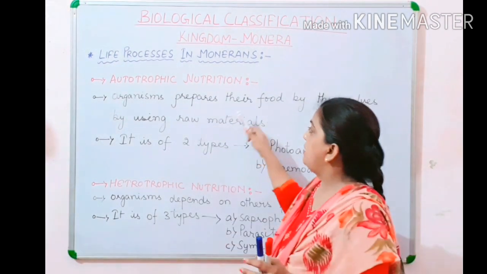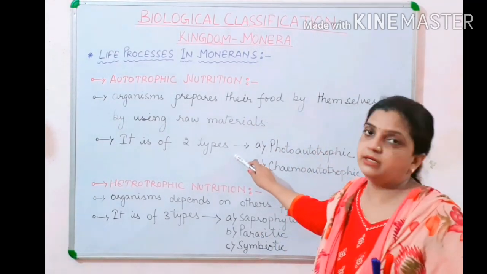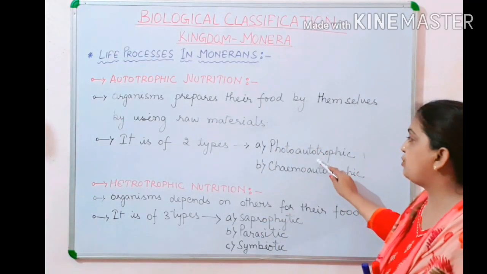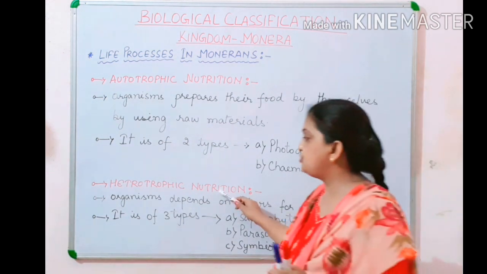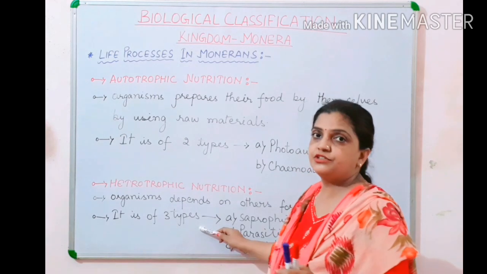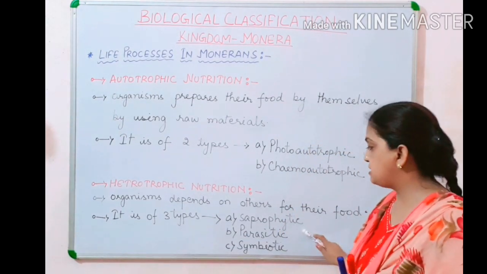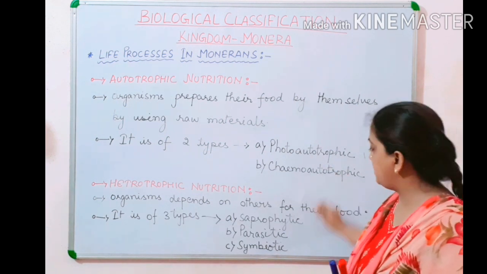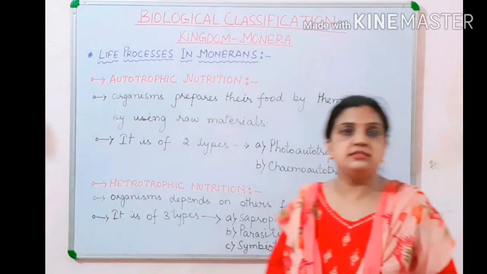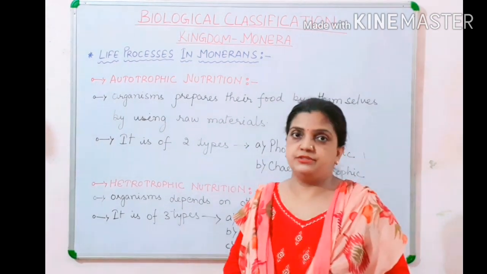Now children, if I talk about autotrophic nutrition, then it is of two types among the Monerans, that is photoautotrophic and chemoautotrophic. And in heterotrophic, the mode of nutrition is of three types, that is saprophytic nutrition, parasitic nutrition and symbiotic nutrition. Children, these things we are going to discuss now in detail. So let us begin with autotrophic nutrition.